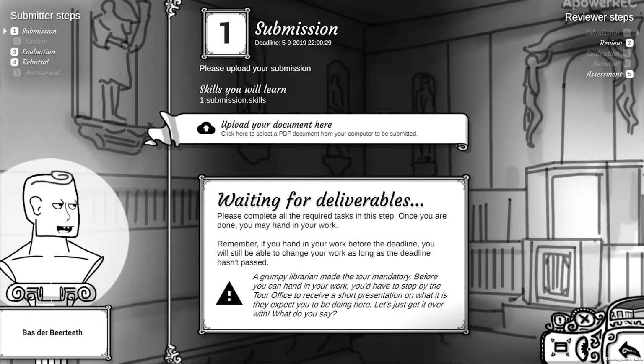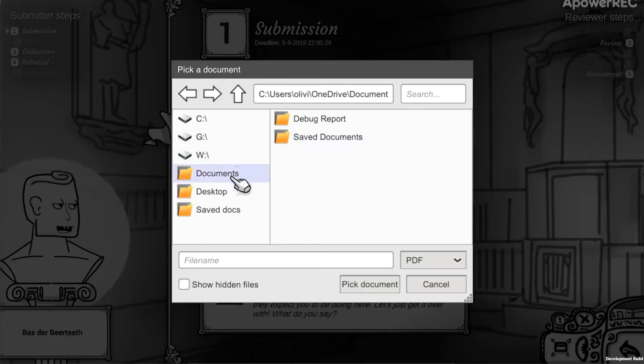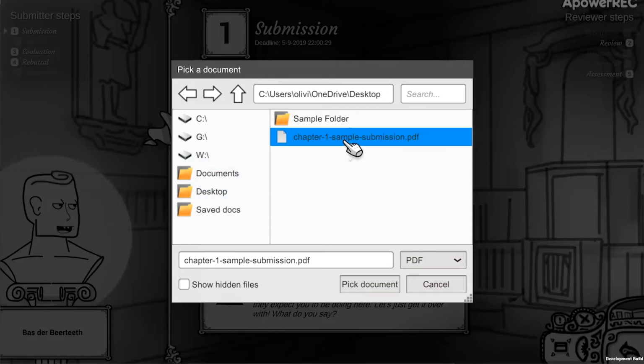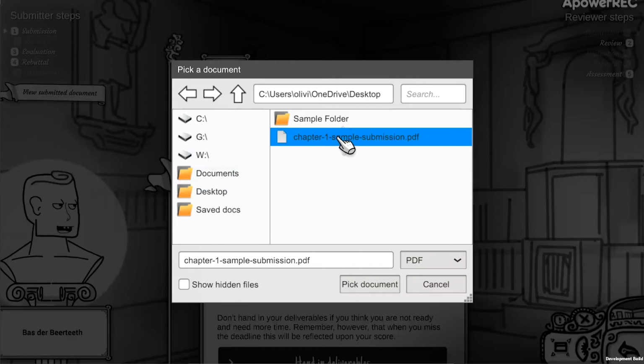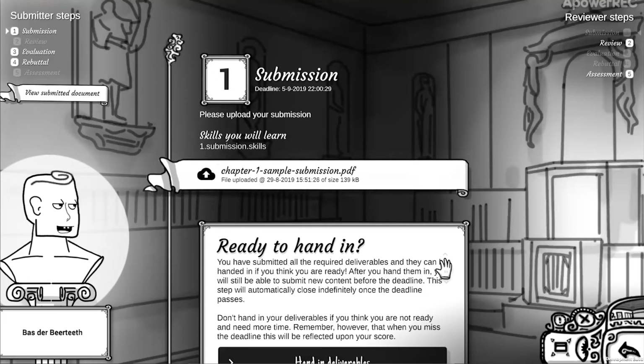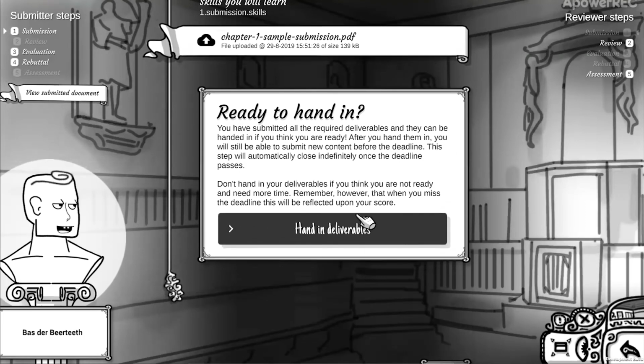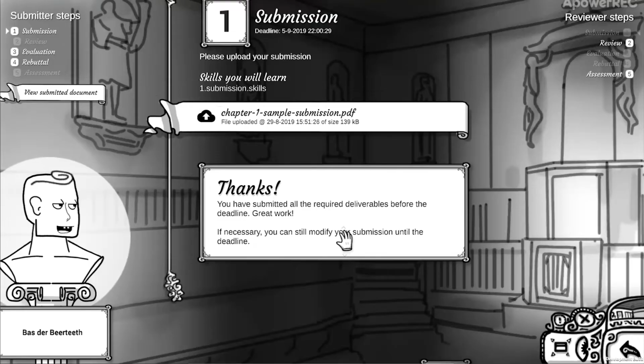This document can be written in any application you would like, such as Microsoft Word, LaTeX, or Apple Pages. All we need is to upload a PDF document export. So let's upload the one I have prepared. Here it is, on my desktop. Alright. Now that it's uploaded, I can always upload a new version before the deadline. But if I'm ready to hand in my work, I can do so by clicking this button.